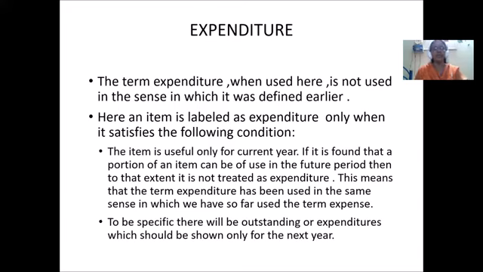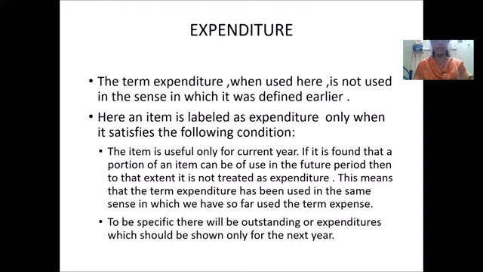One is that the item expense should be used only for the current year. If we are spending some amount, and a portion of the amount will be useful for the next year only, then we can use only that portion for the current year. That means when we make an internet payment for 2 years together for getting some benefit, then for the first 1 year period, whatever payment has been made, only that amount can be considered as expenditure for that year.